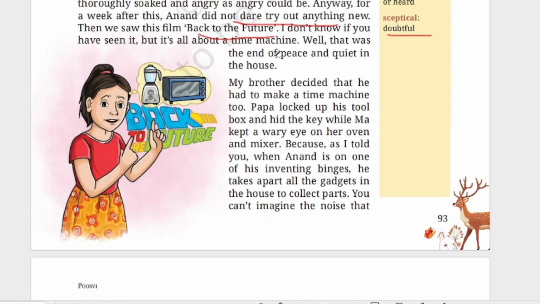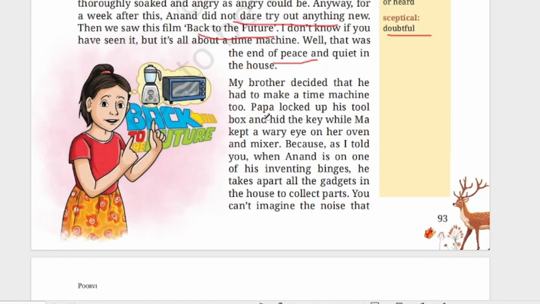That was the end of peace. She's saying the peace and quiet in the house is over. That means from then onwards he started to do new inventions. "My brother decided that he had to make a time machine too." So he also decided to make a time machine. "Papa locked up his toolbox and hid the key while Ma kept a wary eye on her oven and mixer." Then parents came to know about his new wish.